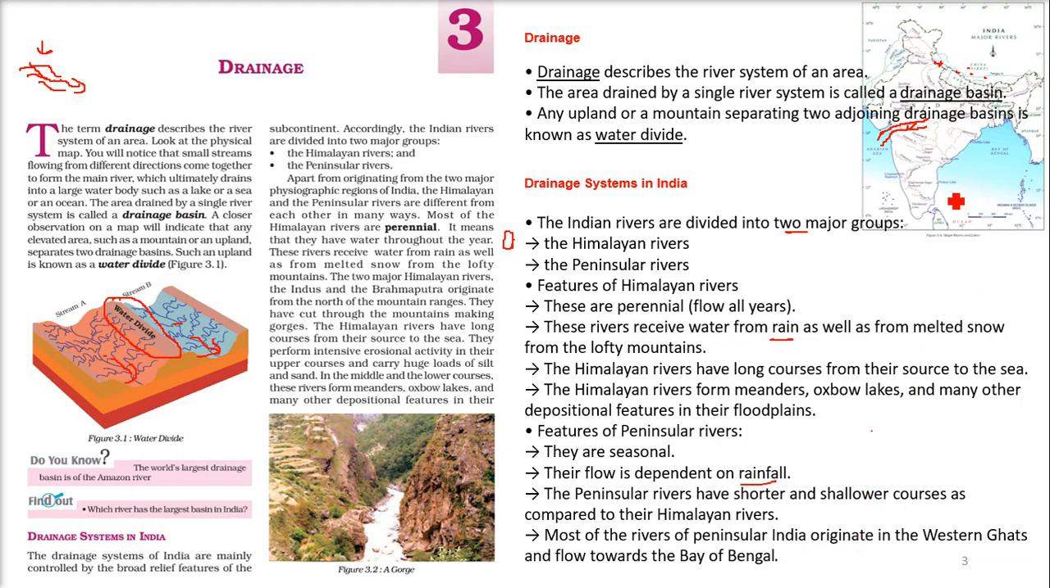Most of the rivers of Peninsular India originate at the Western Ghats, and finally they flow towards the Bay of Bengal. Two prominent ones, Narmada and Tapi, go into the Arabian Sea. Otherwise, most of the peninsular rivers go into the Bay of Bengal. The world's largest drainage basin is of the Amazon River.